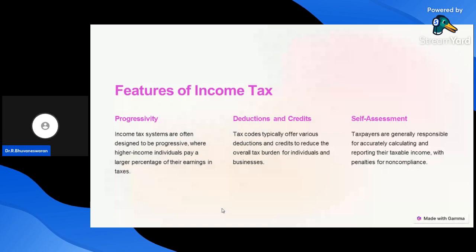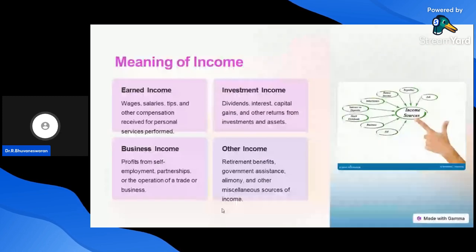The third one, self-assessment. Self-assessment is one of the features of income tax. Taxpayers are generally responsible for accurately calculating and reporting their taxable income, with penalties for non-compliance. This is called self-assessment. These are all the features of income tax.